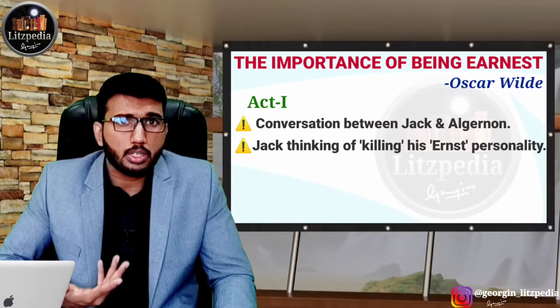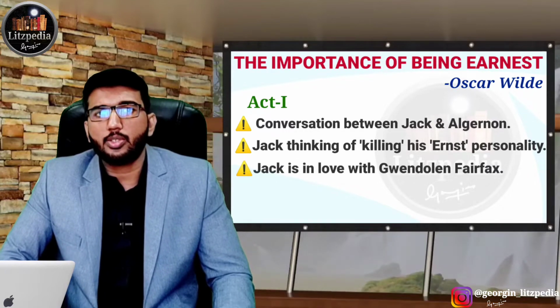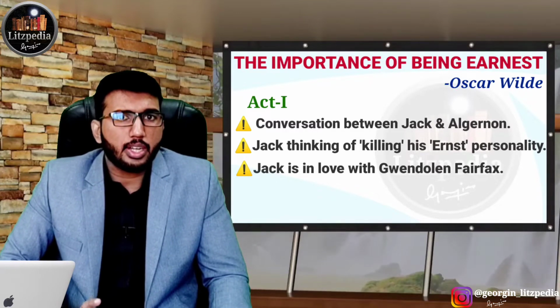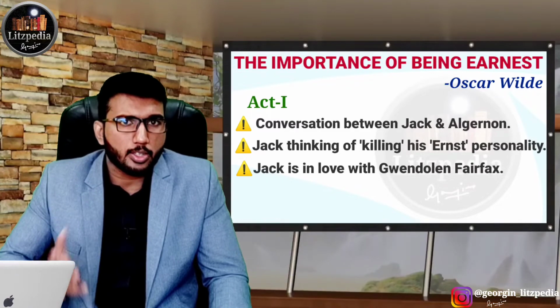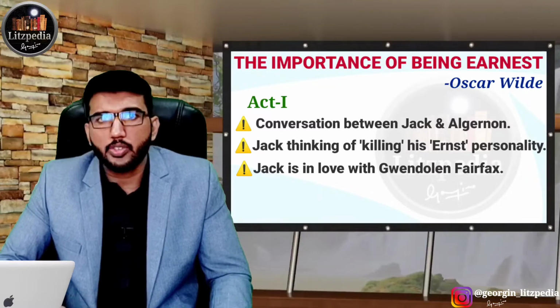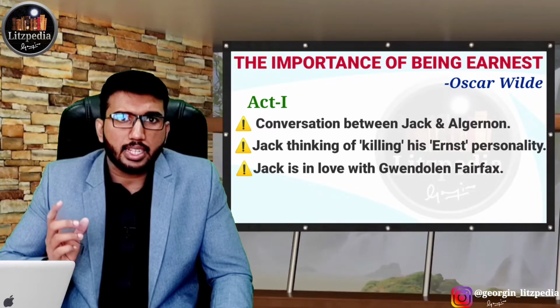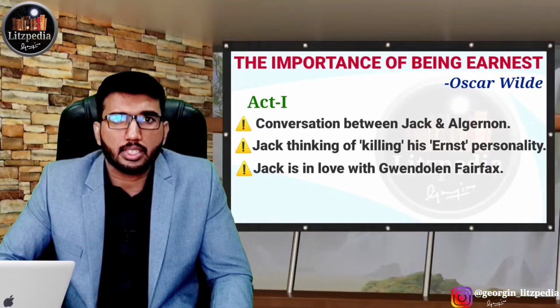He also talks about his affair with Gwendolen Fairfax. Gwendolen is attracted to him, and Jack is also attracted to Gwendolen. But later Jack comes to know that Gwendolen is attracted to him because he told her that his name is Ernest.